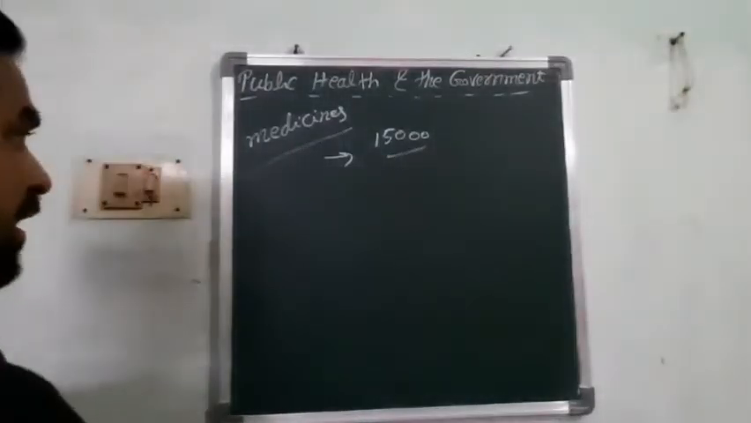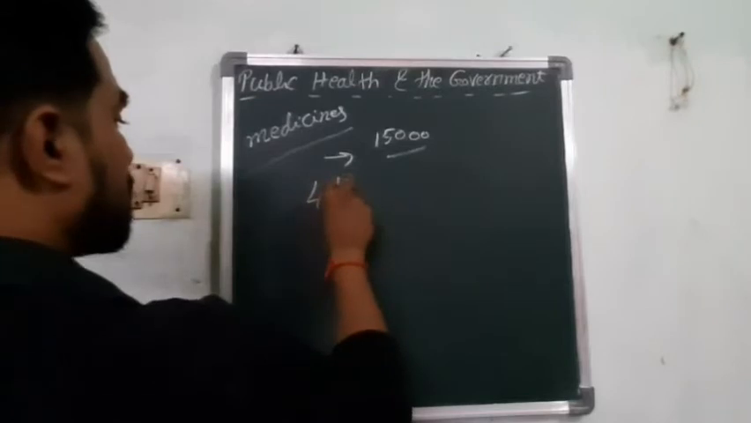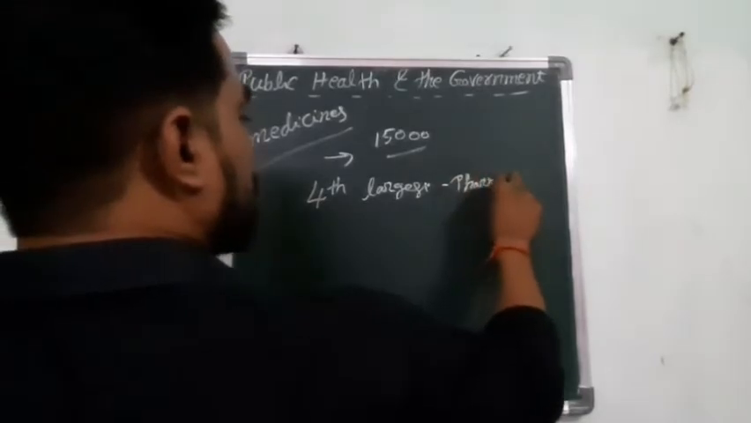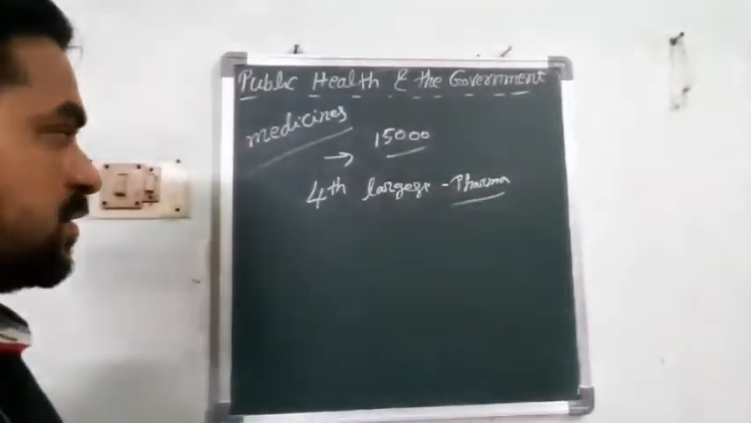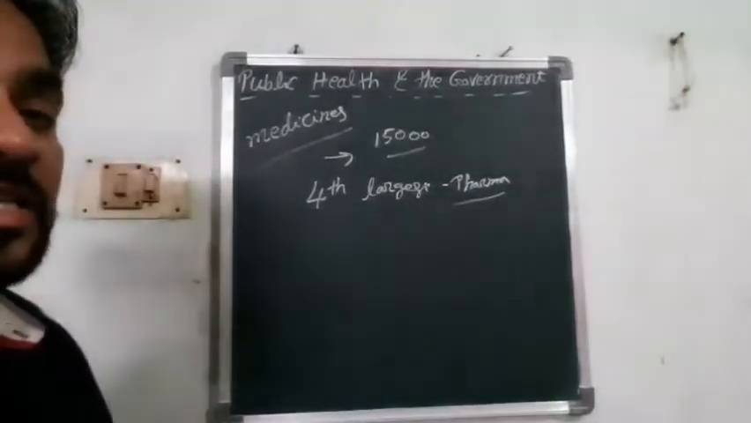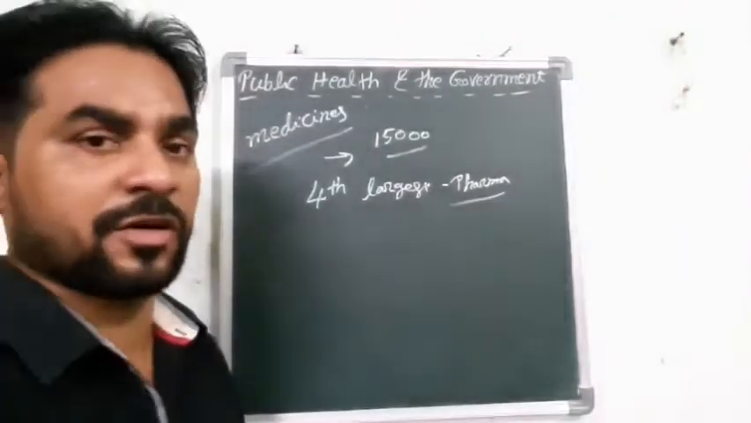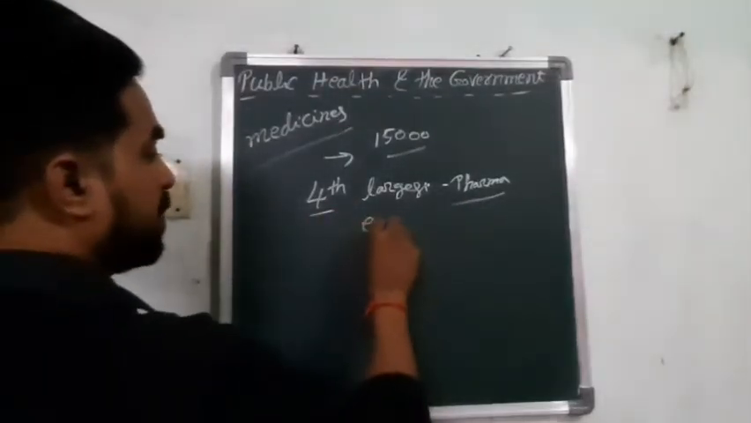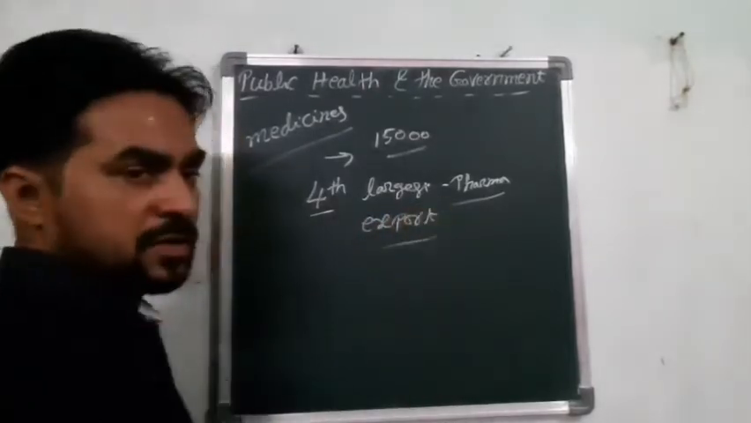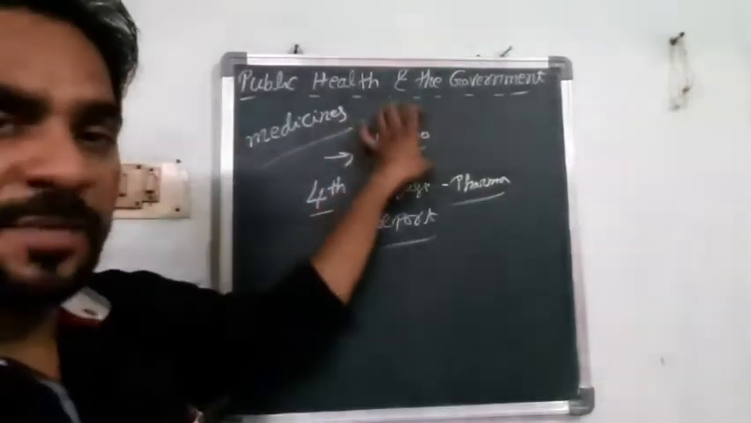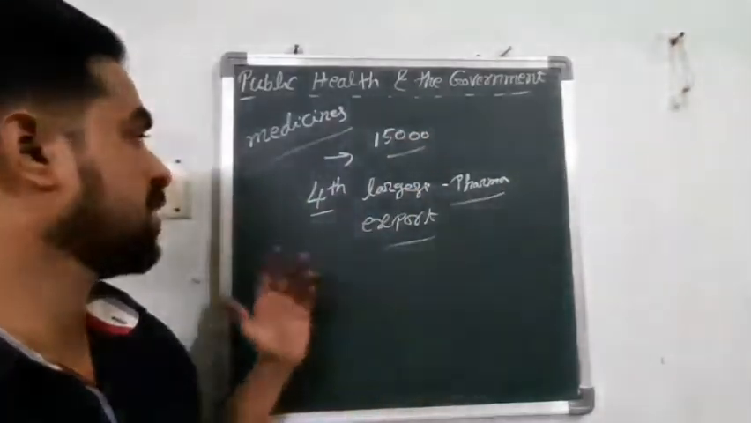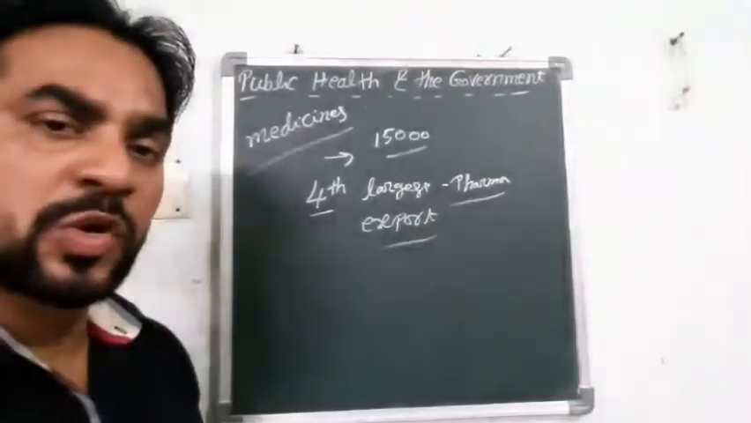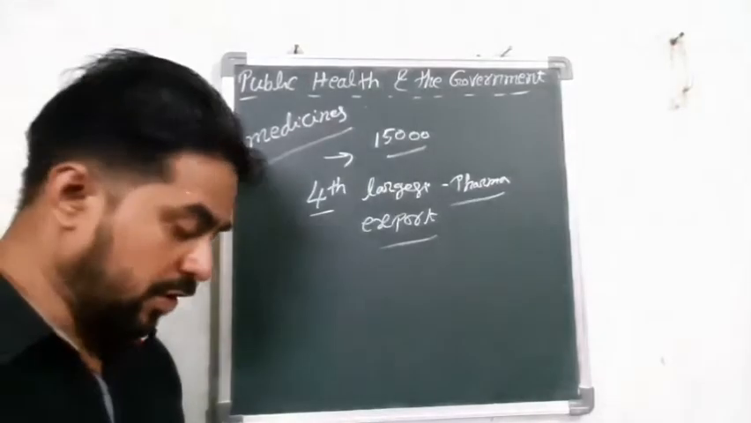Similarly, India is the fourth largest country in the pharma industry. Pharma means medicines preparation. So India is one of the leading producers of the pharma industry, and we are exporting medicines to foreign countries also. So it means 15,000 doctors are coming in every year from different colleges, and India is the fourth largest producer of pharma, that is medicines, and we are also exporting these medicines to foreign countries.